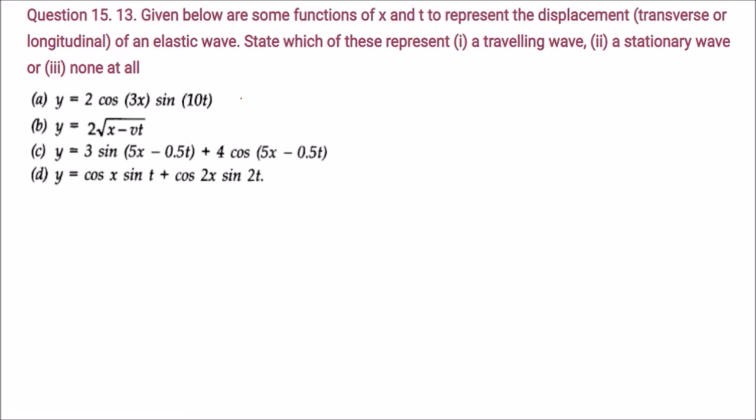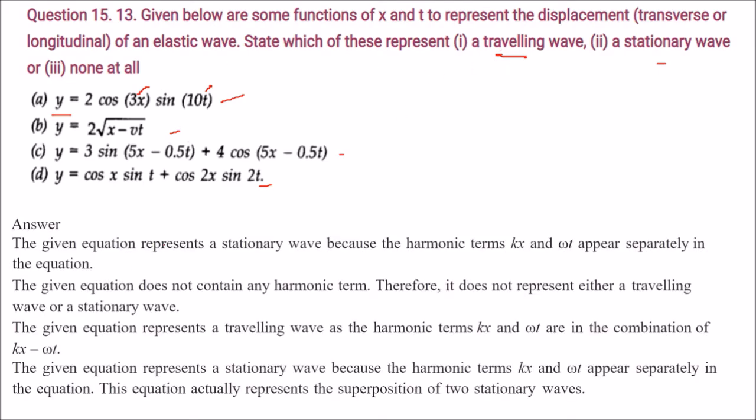Given below, these are some functions of x and t to represent the displacement. This is the displacement with respect to x and t. Now these are transverse as well as longitudinal. We have to state which of these represent a traveling wave and which of these are a stationary wave, or none of these are either a traveling wave or a stationary wave.